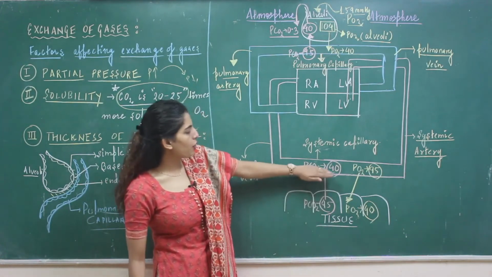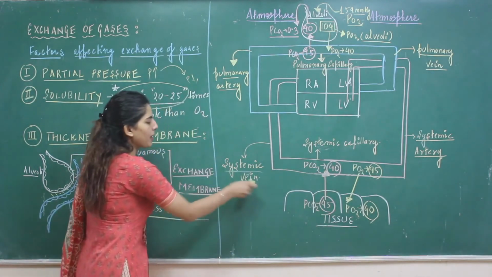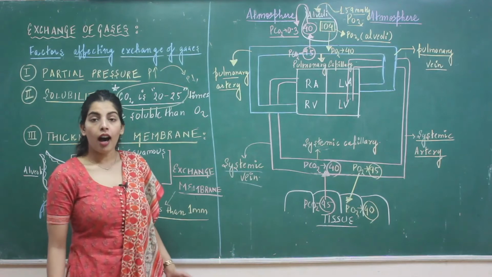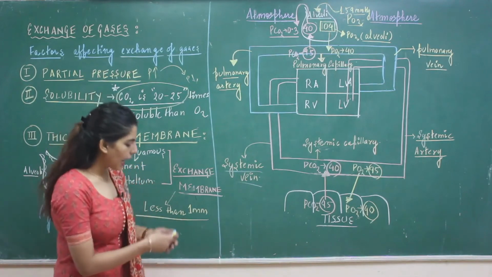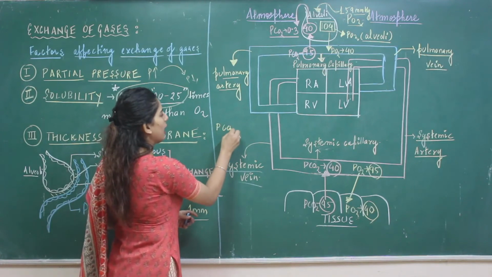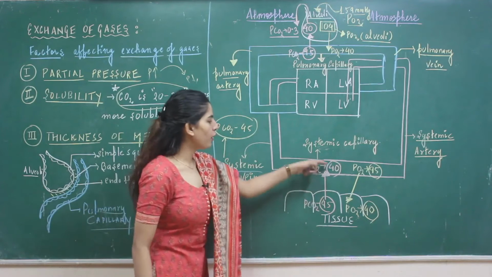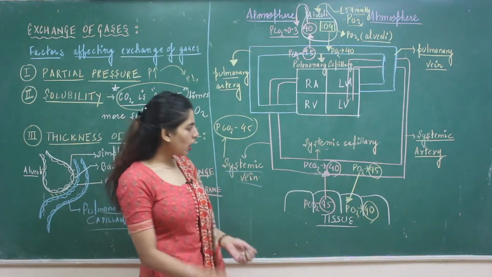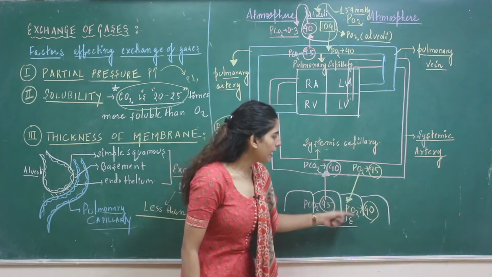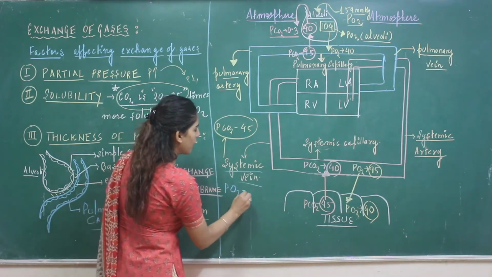But once you diffuse the CO2 into your systemic capillary, will you see the same exact pressure in the systemic vein? Answer is surely no. Actually, in your systemic vein, the PCO2 that you see is 45 mmHg because you have diffused the CO2. Also, the PO2 from 95, since you have diffused the oxygen, the PO2 that you see is 50 mmHg.